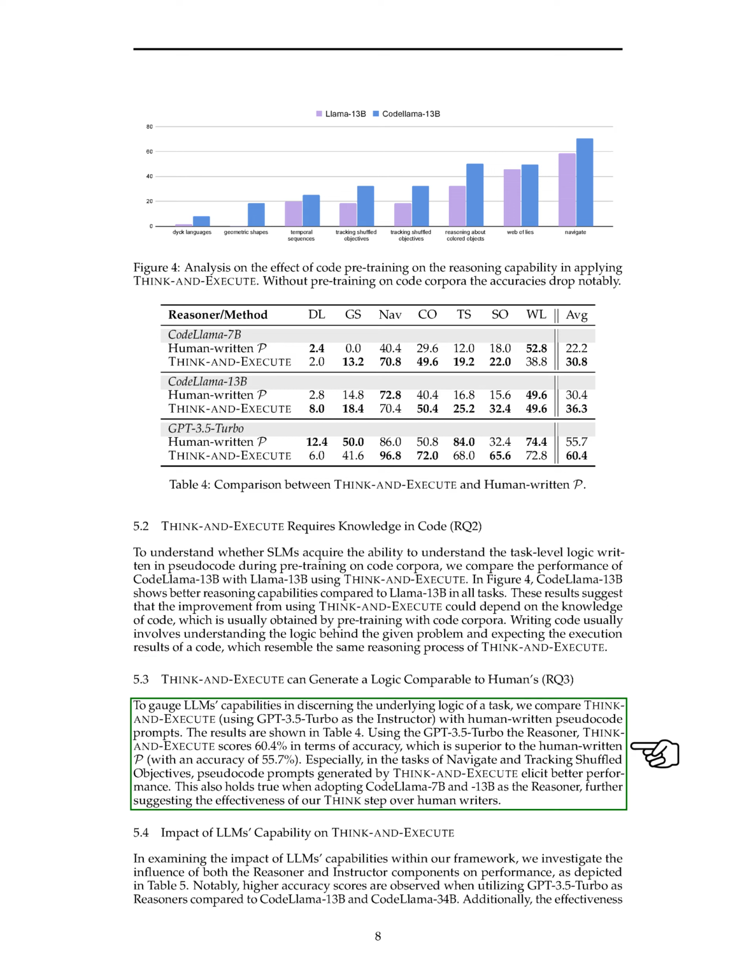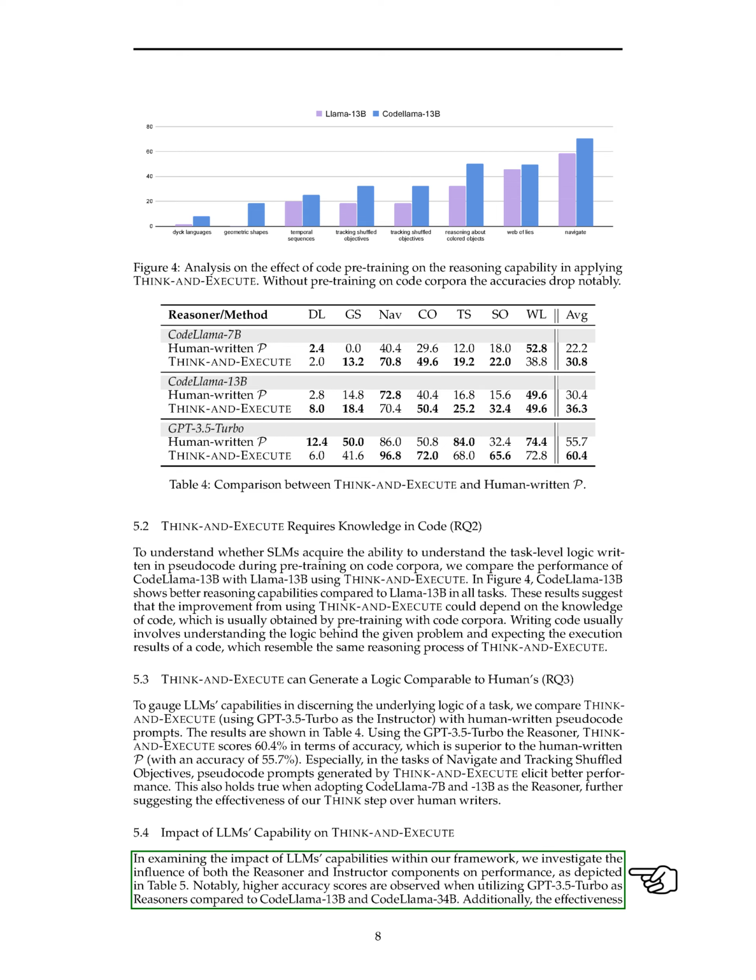By comparing Think and Execute with human-written pseudocode prompts, we found that Think and Execute, using GPT-3.5 Turbo as the instructor, achieved higher accuracy, 60.4%, than human-written prompts, 55.7%. This was especially evident in tasks like navigate and tracking shuffled objects, where Think and Execute showed superior performance.